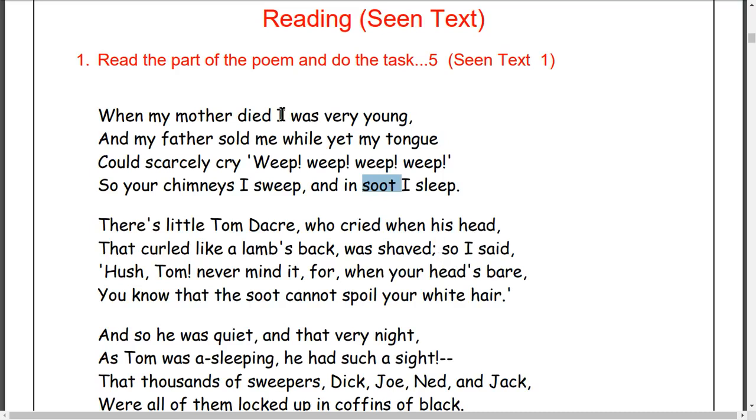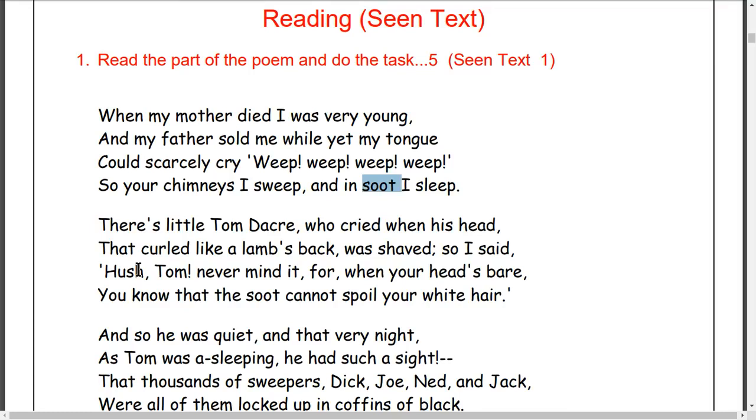"So I said": I means the speaker of the poem, a very small child. Who is I? His name is not mentioned in the poem. "Hush" means listen. "Never mind" means don't mind. "For when your head is bare" means when there is no hair. "When your head is bare, you know that the soot cannot spoil your hair" means that the speaker, the young boy, is trying to console. Console means santwana dinu.